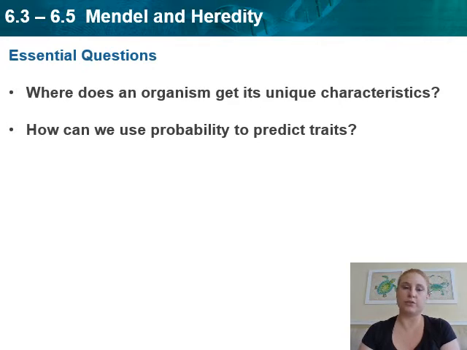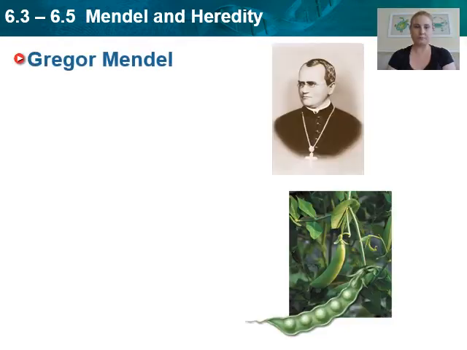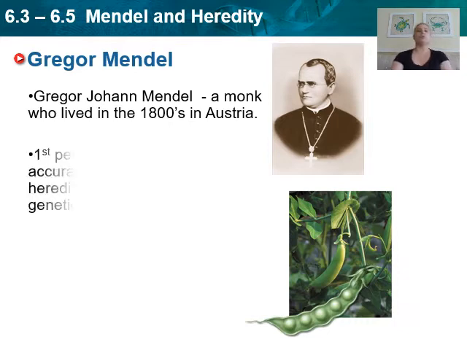Two essential questions only. Where does an organism get its unique characteristics? And then how can we use probability to predict traits? So yes, there's a lot of vocabulary associated with the section, so memorizing some of the vocabulary might be difficult, but when you get down to the gist of it, our essential questions, it's not as difficult of a section as you actually think.